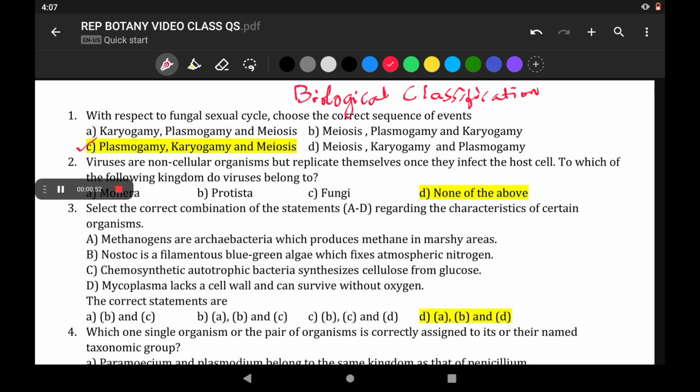And you also know that in ascomycetes and basidiomycetes, before karyogamy stage, they have a dikaryotic phase, where the nucleus doesn't fuse immediately and at a later stage they fuse. This N+N phase or dikaryotic phase, only in ascomycetes and basidiomycetes it is seen. So you should also recollect that. So the correct option for the sexual cycle in fungi is plasmogamy, followed by karyogamy, and finally karyogamy leads to the formation of zygote, which undergoes meiosis.